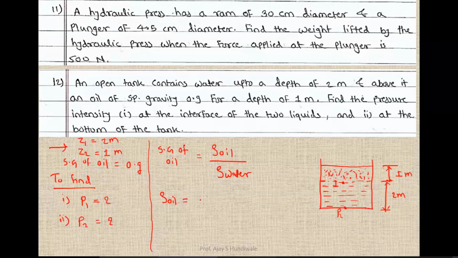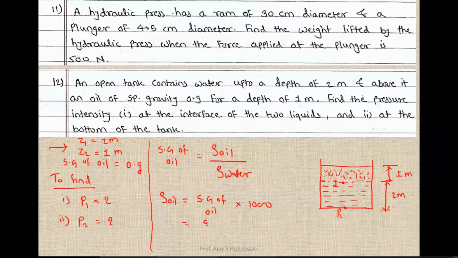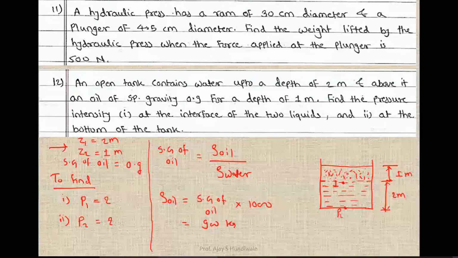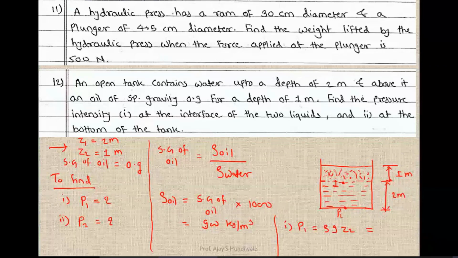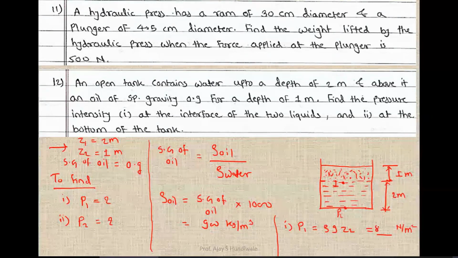Density of oil is equal to specific gravity of oil into density of water, which is 1000. So ये हो जाएगा 0.9 into 1000, 900 kg per meter cube. P1 मुझे फाइंड आउट करना है. सो P1 इज इक्वल टू, P1 कहाँ पे बोला है हमने? ये ऑयल के लिए. सो क्या रहेगा यहाँ पर? रो जी जेड कौन सा आएगा? 1 मीटर ना, मतलब Z2. यहाँ पर नोटेशन आप लोग चेंज कर सकते हैं आपके अकॉर्डिंग. सो रो जी Z2. So here rho is 900 into 9.81 into Z2 is 1 meter. So from here you will get the pressure in Newton per meter square. This is 8829 Newton per meter square.